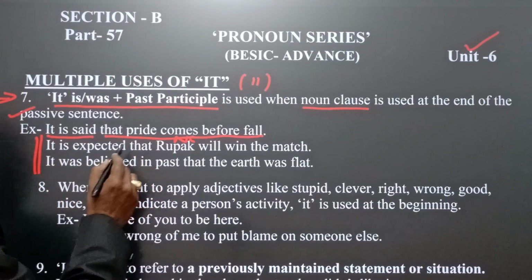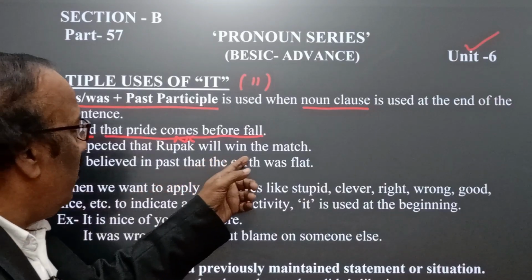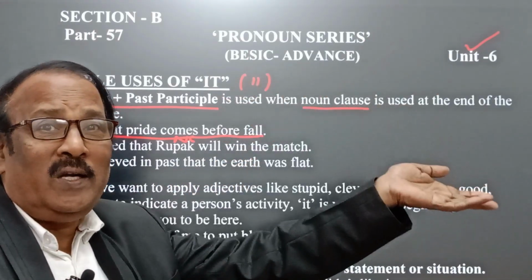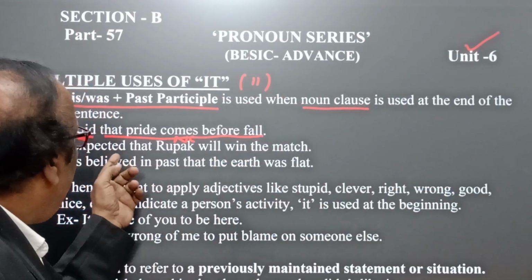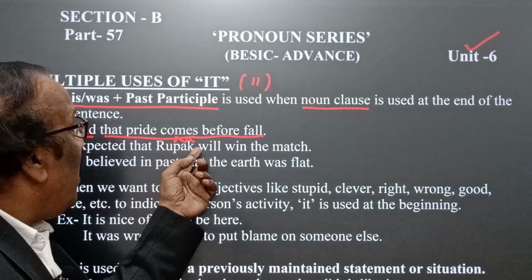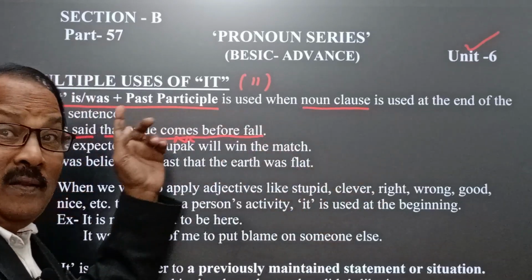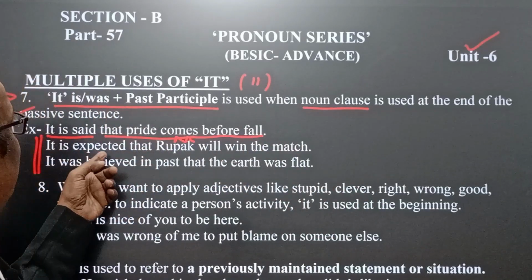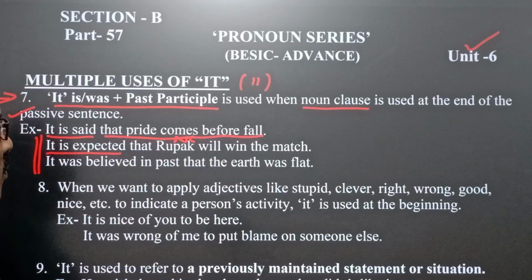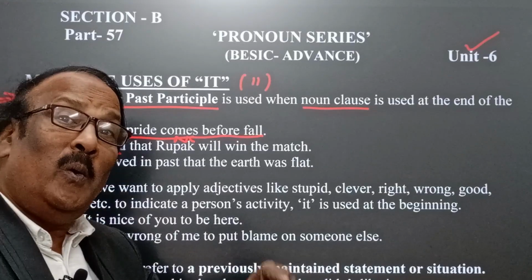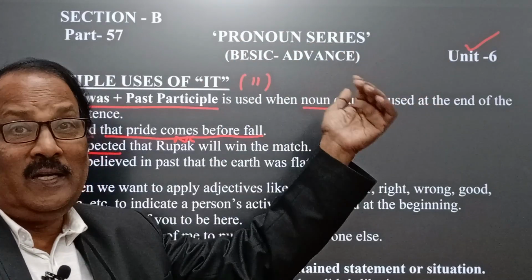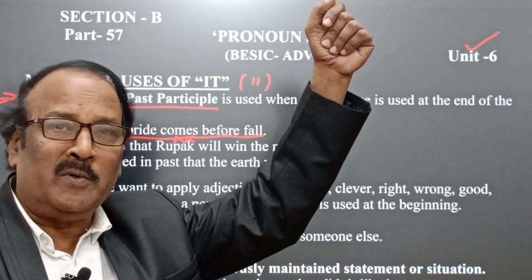It is expected that Rupak will win the match. If we convert it into active, we expect that Rupak will win the match. Then in passive, it is expected that Rupak will win the match. We will discuss it vividly in passive construction.